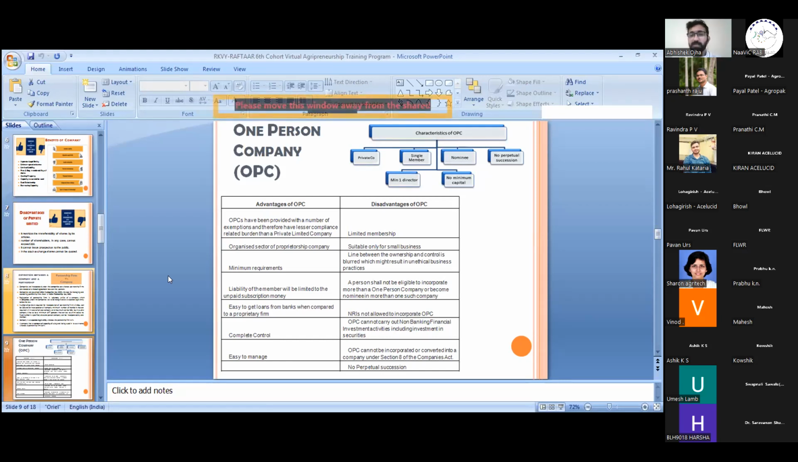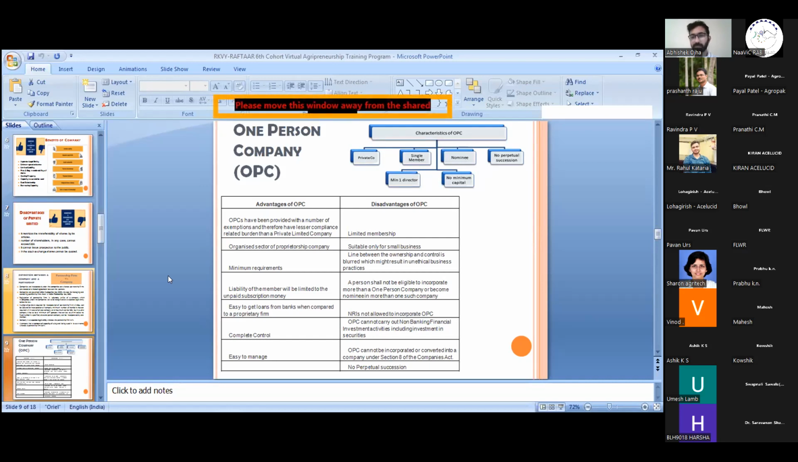Next is a disadvantage. Second is the organized sector of proprietorship company. It is solely defined as a proprietorship company, as a sole proprietorship concern also is there. So it is an organized sector of the company. If I am a person and I want to run a business and I incorporate an OPC, then it is my own proprietorship concern.